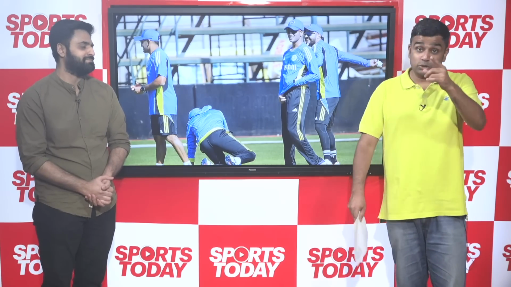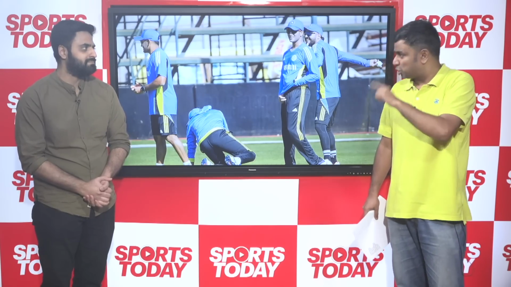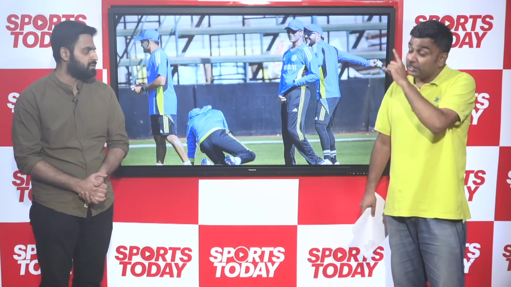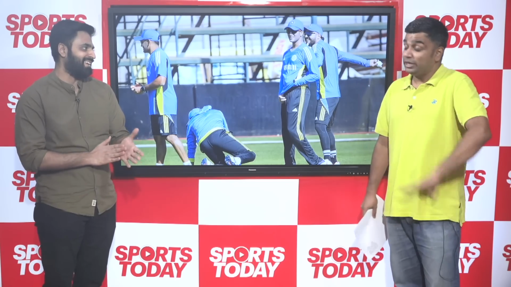Now the major thing that we have to debate here is deciphering the playing 11. What is the playing 11 going to be with all the changes? Because for the first two games, Shivam Dube and Sanju Samson are not there, and Sai Sudarshan has come in along with Harshit Rana. Even Yashasvi Jaiswal is not in. So, right from the start, Sid, what's your openers? Okay, only the openers.